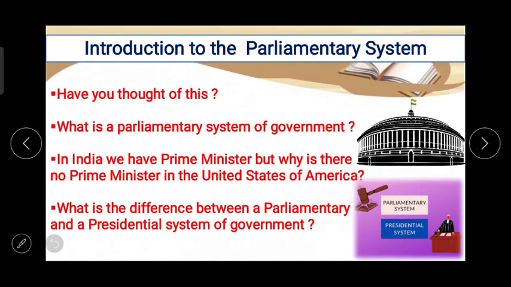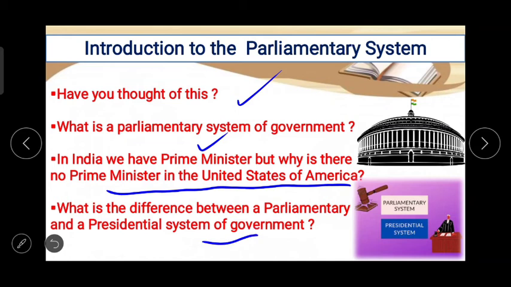So in our textbook these questions are given, and the heading is, have you thought of this? First one is, what is the parliamentary system of government? Then, in India we have a prime minister, but why is there no prime minister in the United States of America? What is the difference between a parliamentary and a presidential system of government?